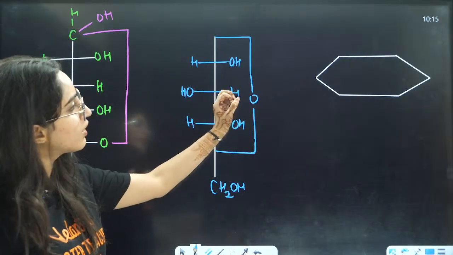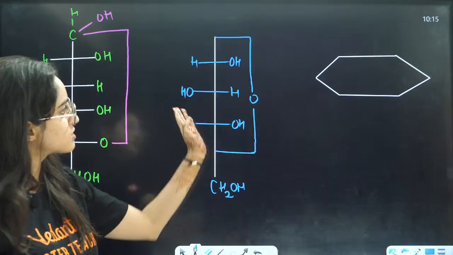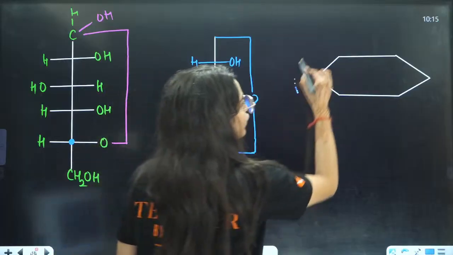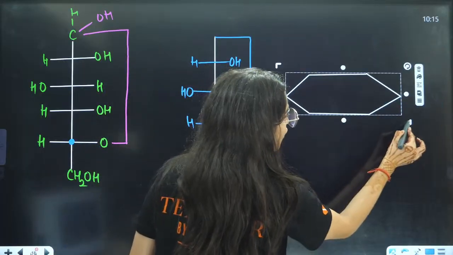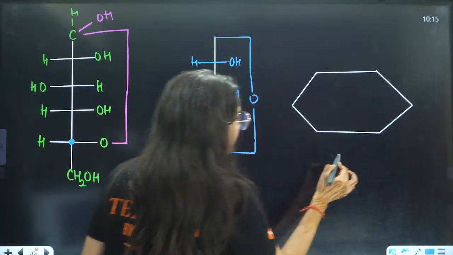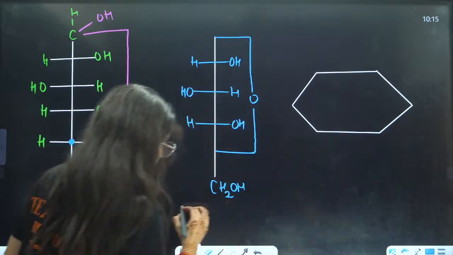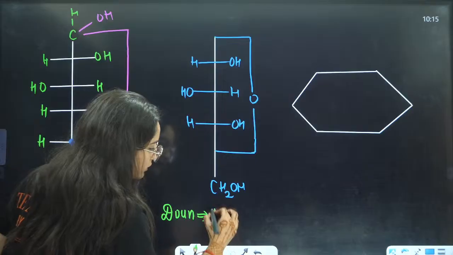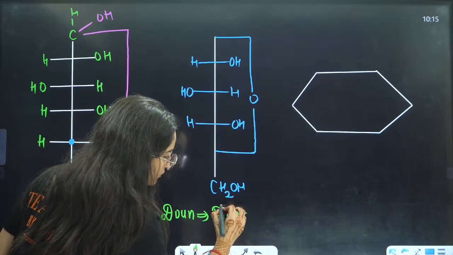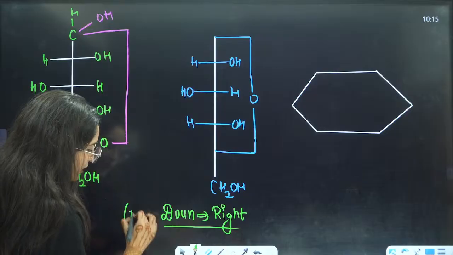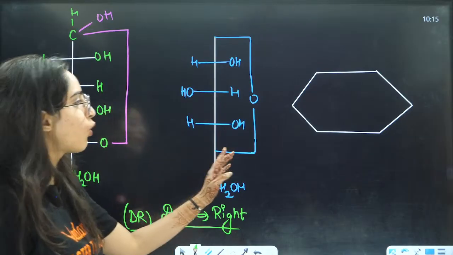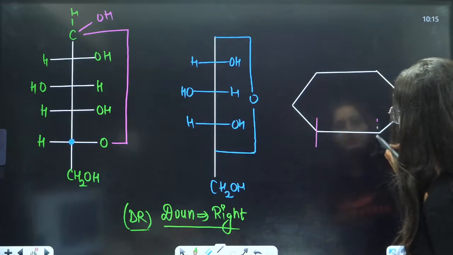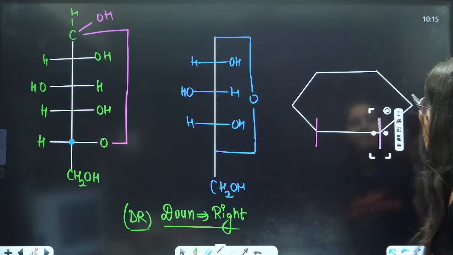Now we want to convert this into a cyclic structure. This is also a cyclic structure. Now, if you want to write it in this form, then you have to remember one more thing here. The thing is that down will be on the right side. That means you have to remember dr here again, right? Because here what you will form will be like this one, because you need to make it up and down, right?